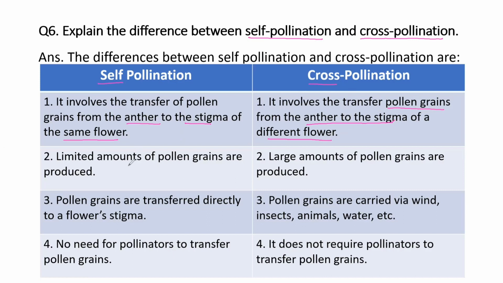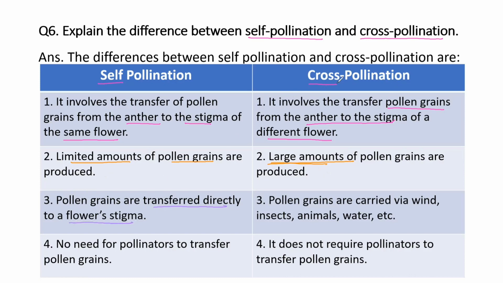Self-pollination में limited amount में pollen grains produce होते हैं, but cross-pollination में large amount में pollen grains produce होते हैं. Now there is a reason behind it. Self-pollination में surety होता है कि pollination आराम से हो जाएगा, but cross-pollination बहुत ही ज़्यादा dependent है on pollinating factors. वो dependent है wind पर, insects पर, animals पे, ताकि वो pollen grains को carry कर पाए दूसरे flowers तक. And that is the reason why large amount of pollen grains are produced for cross-pollination. Next, in self-pollination, pollen grains are directly transferred into flower stigma.